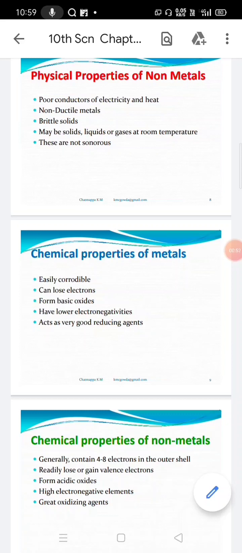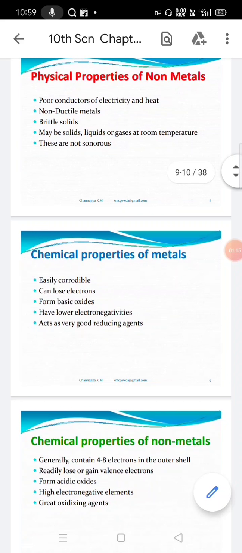These especially act as good conductors in the case of non-metals, but most of the non-metals are poor conductors of heat and electricity. Coming to that, metals are malleable, beaten into thin sheets, and drawn into thin wires, which is ductility. But what about the non-metals? They are non-ductile and non-malleable, so they cannot be made into thin sheets and thin wires.